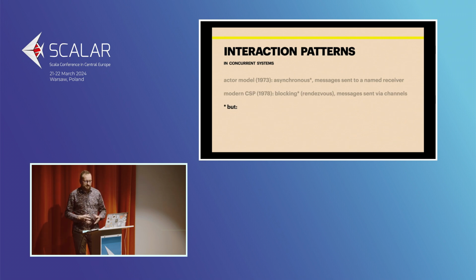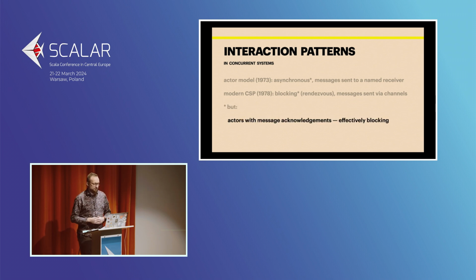Perhaps you have noticed the asterisk there. So those are the initial concepts, initial ideas behind those models. But it turns out that you can actually mix and maybe transform the one idea to another. So with the actor model, it's theoretically asynchronous. But depending on how you use it, you can, for example, say that you want message acknowledgement. So this is a bit higher level abstraction, because you send messages using the actor model, but then you need acknowledgements. But then this is effectively blocking, so the parties need to wait for each other to exchange the message.